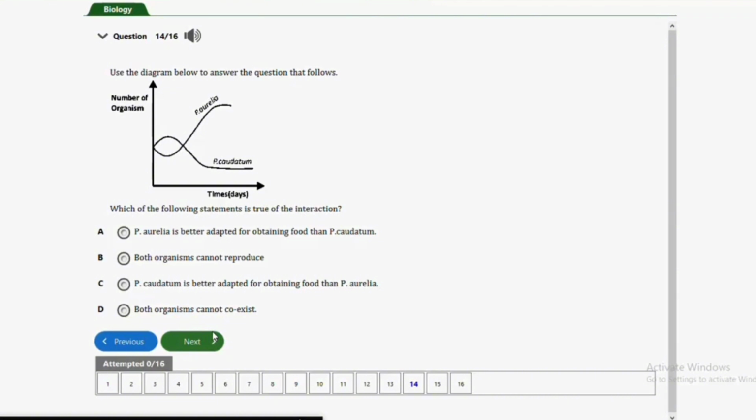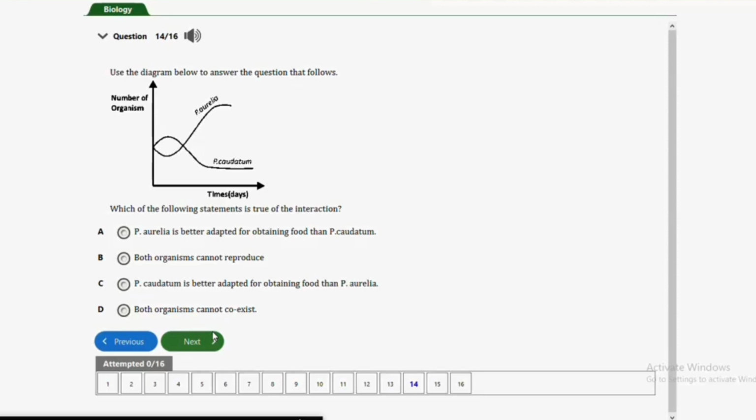because from the graph you can see that the number of organisms of P. aurelia is increasing as the number of P. caudatum is decreasing. So P. aurelia has better adaptation for obtaining food. Hence, in the competition here, P. aurelia is progressing while P. caudatum is diminishing.